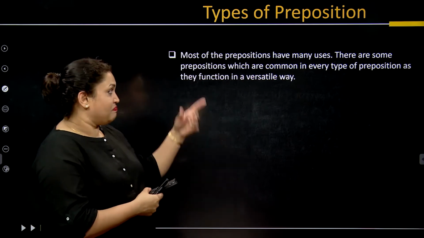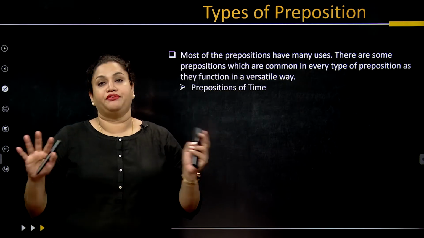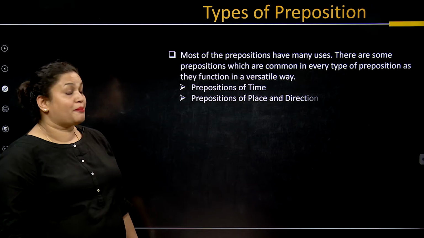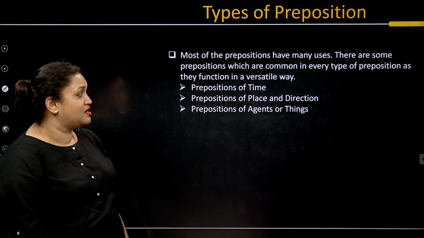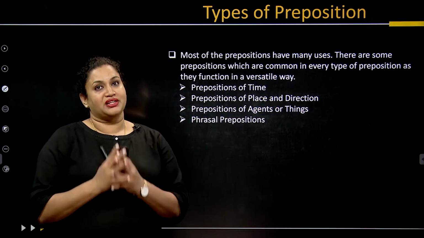They are used in a versatile way, and we should not get confused. So there are prepositions of time, prepositions of place and direction, prepositions of agents or things, and phrasal prepositions.